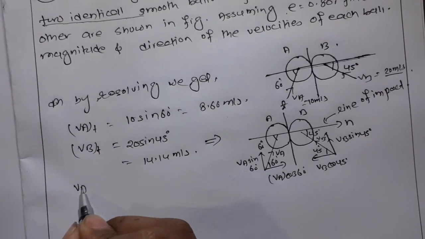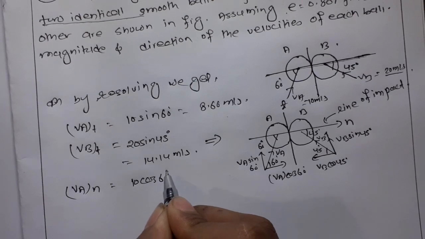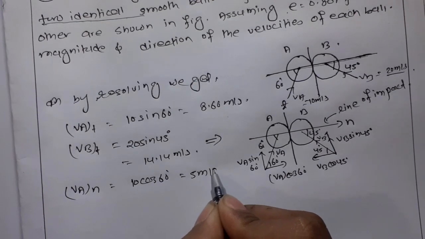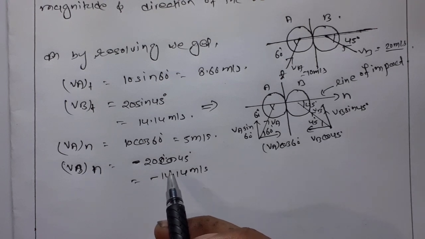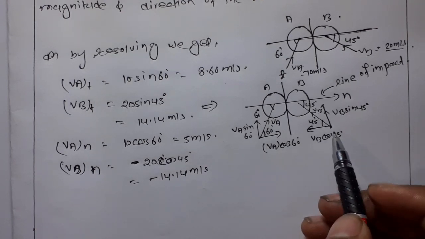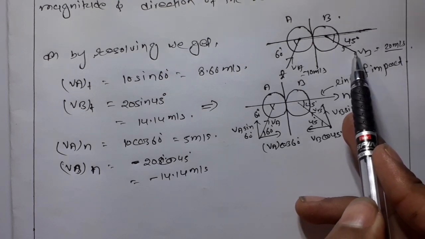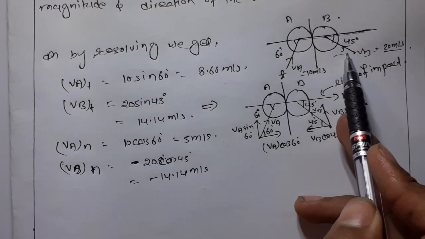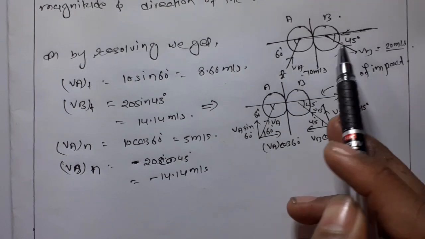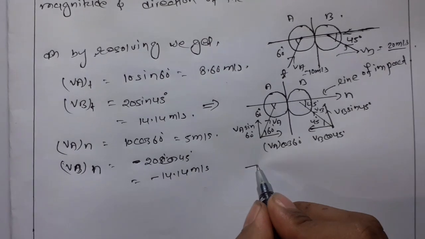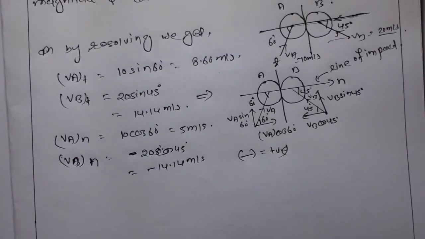Similarly the normal component of vA is 10 cos 60 degrees, this is 5 meters per second. vBN is minus 20 cos 45. The minus sign indicates the normal component of velocity of B is from right to left. We are taking left to right as positive, so there is a minus.